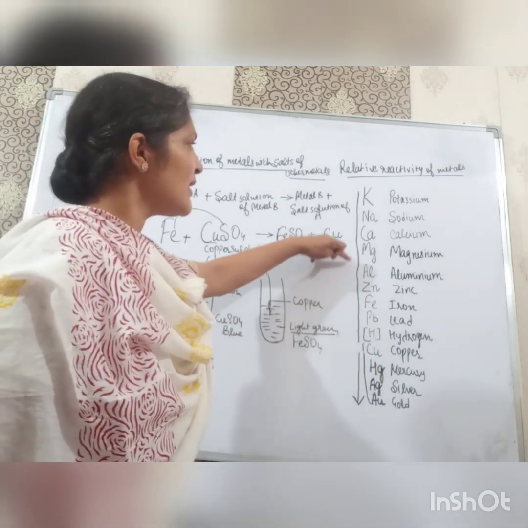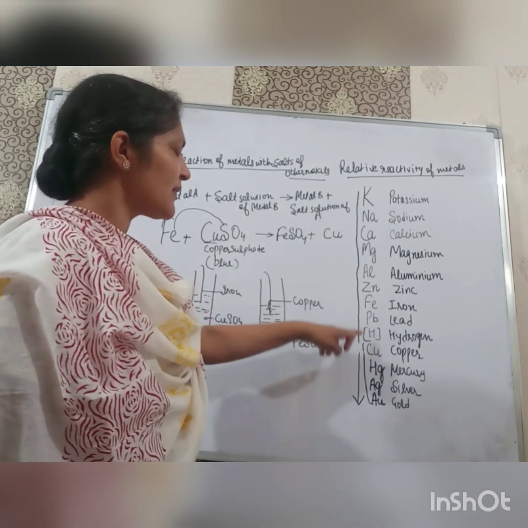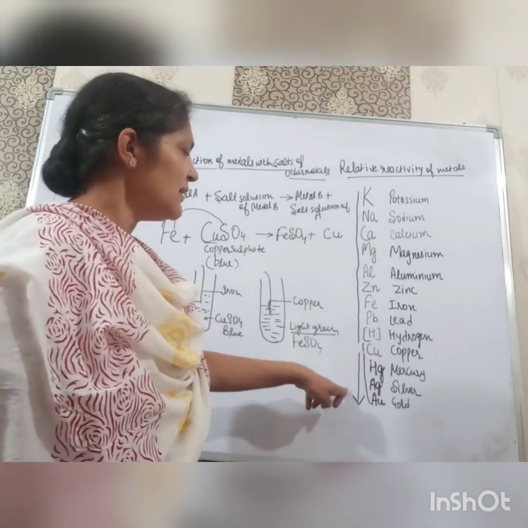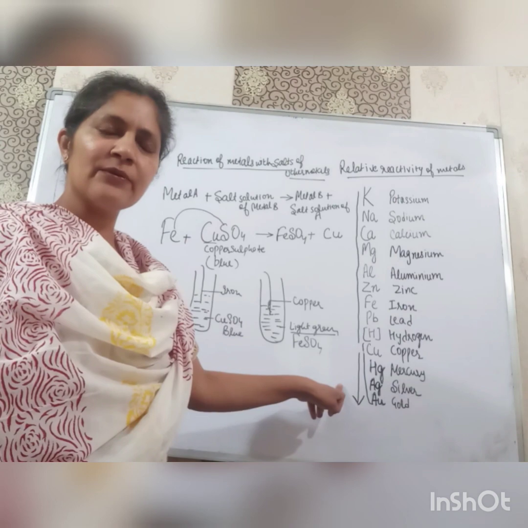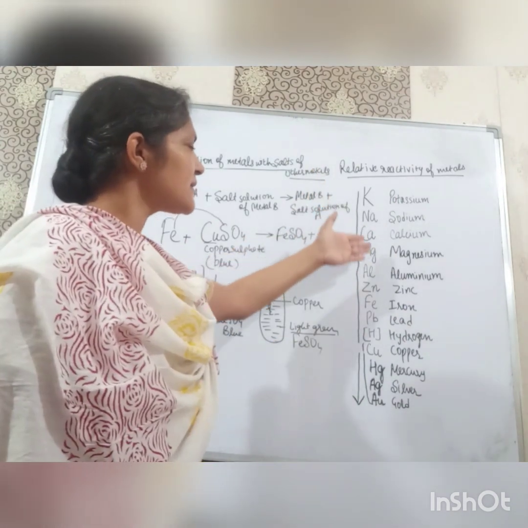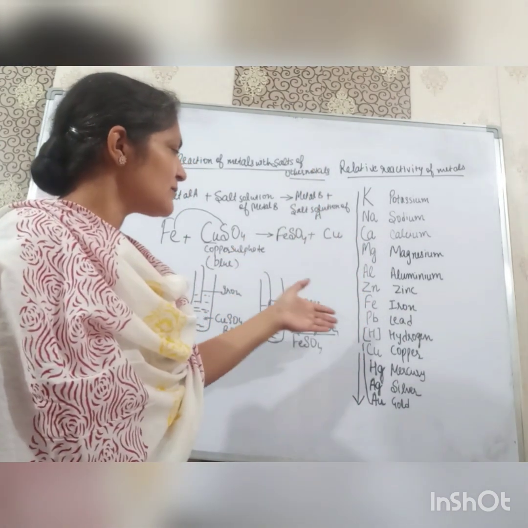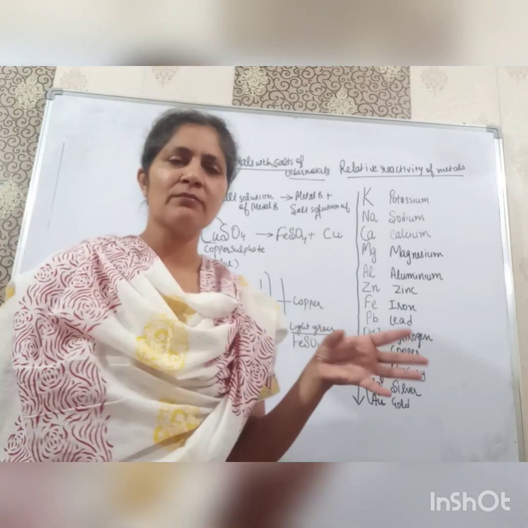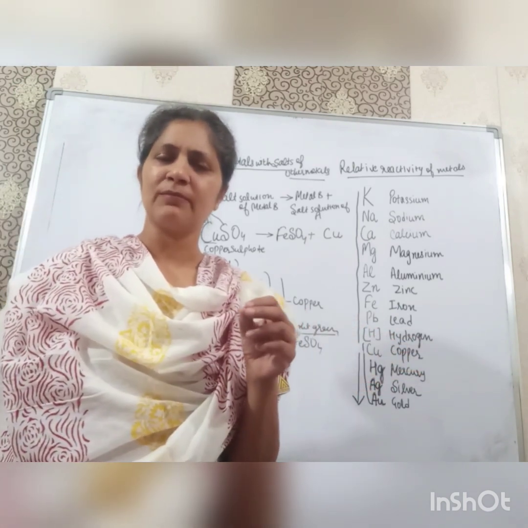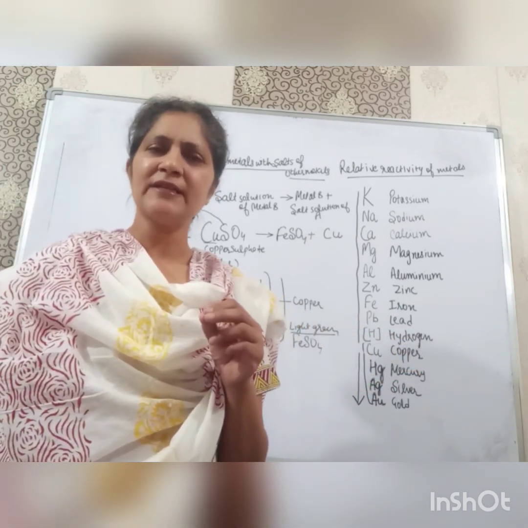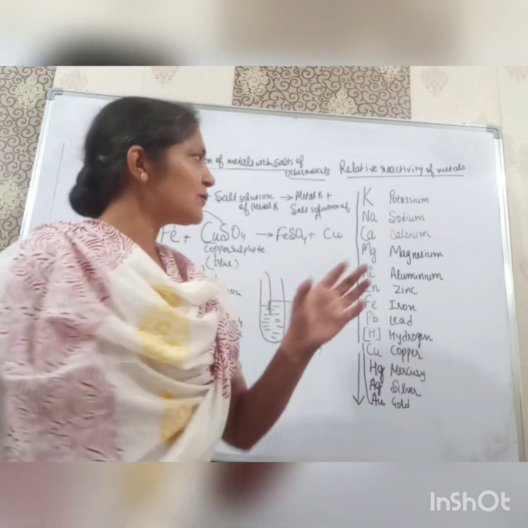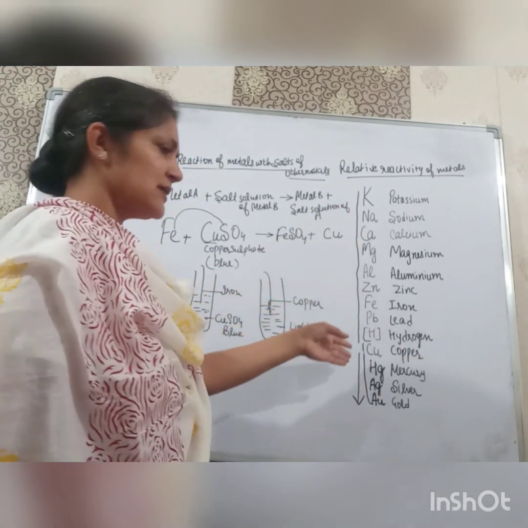The metals above hydrogen are more reactive than the metals below hydrogen. This you have to learn, and all of this reactivity series came to our knowledge after doing many experiments of displacement reactions. Many displacement experiments were done to create this reactivity series.